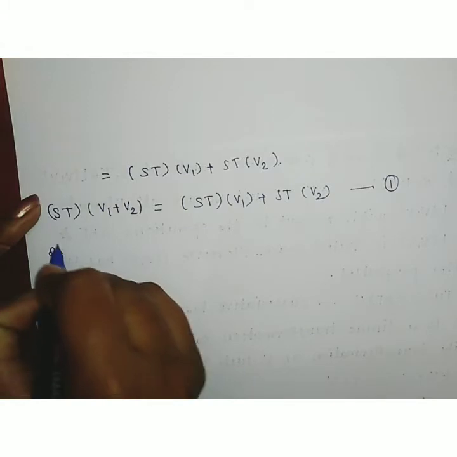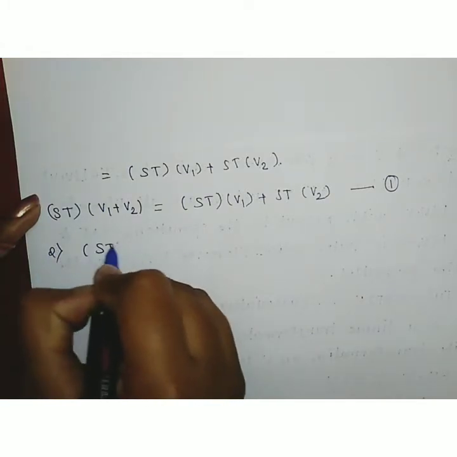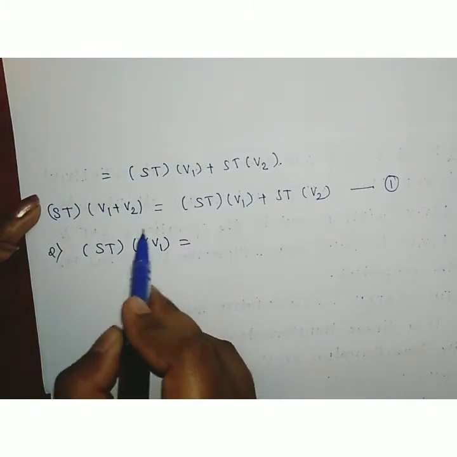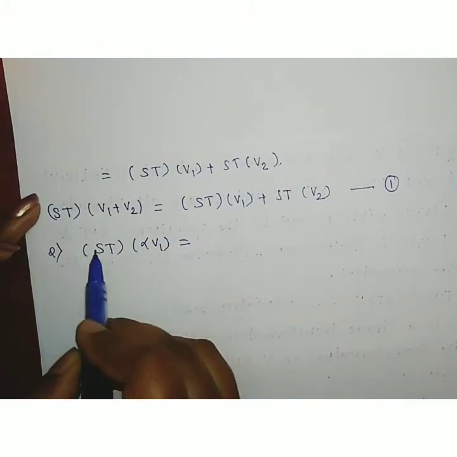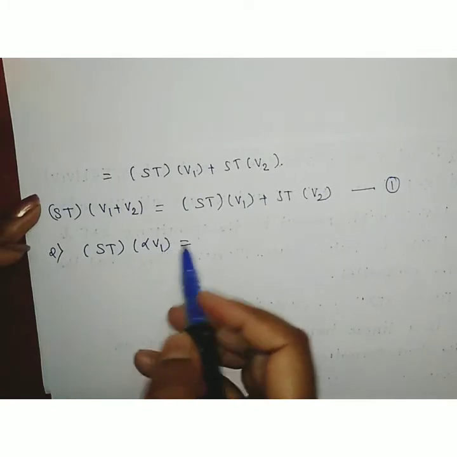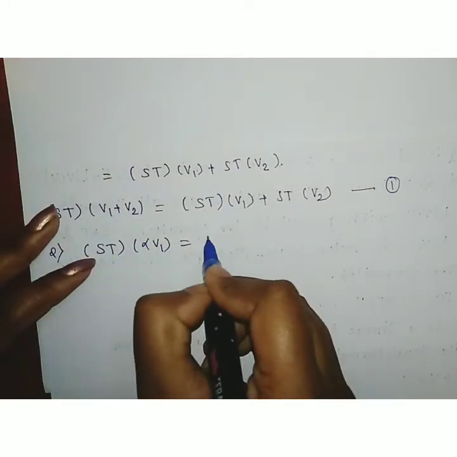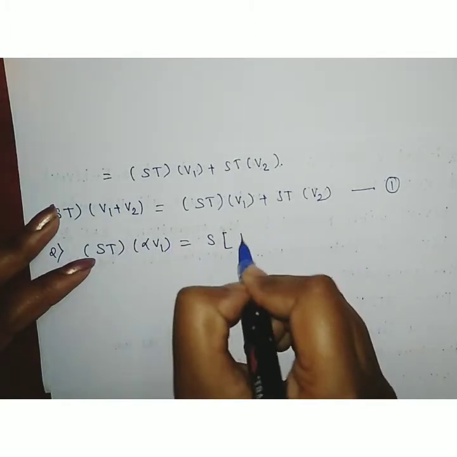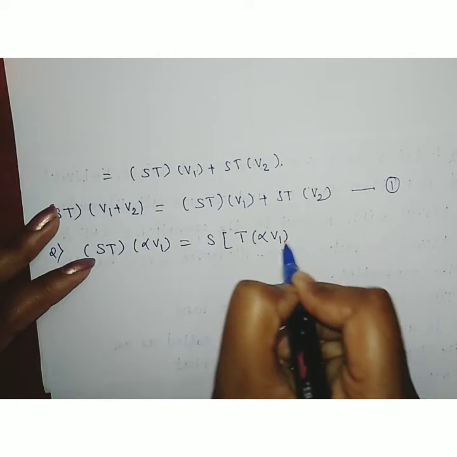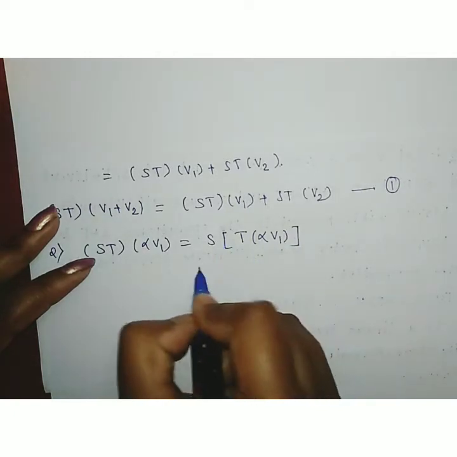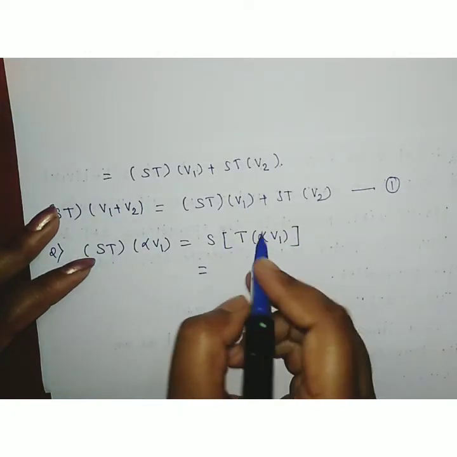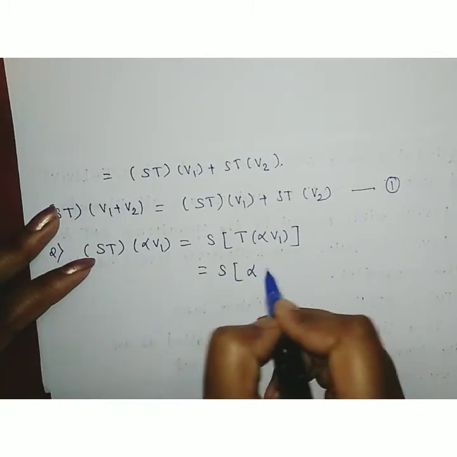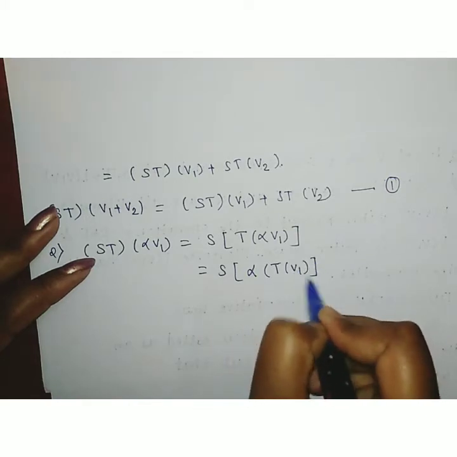Now what is the second property? We have to show that ST operating on alpha of V1 is equal to alpha, this scalar being taken outside the bracket, and ST multiplied to V1. Therefore, which is equal to S as it is and then T multiplied inside the bracket, S into T in bracket alpha of V1, which is equal to S into, then take this scalar outside the bracket, alpha into TV1.